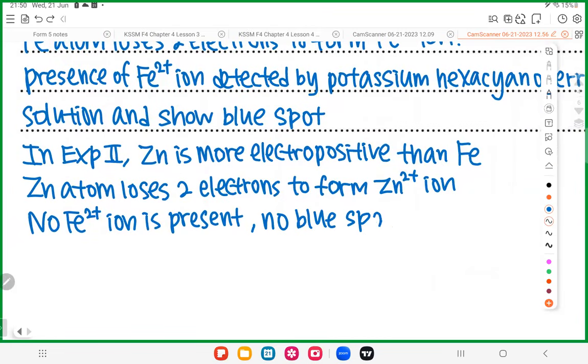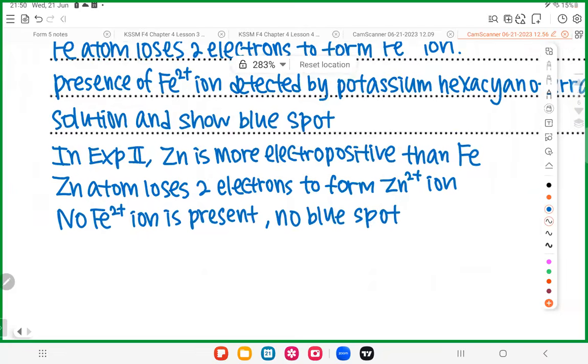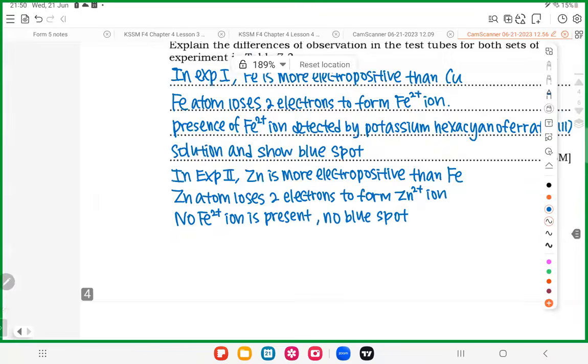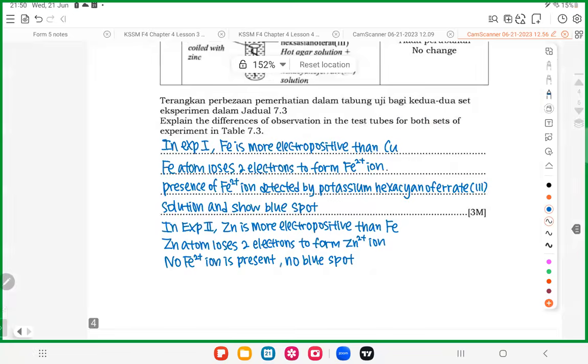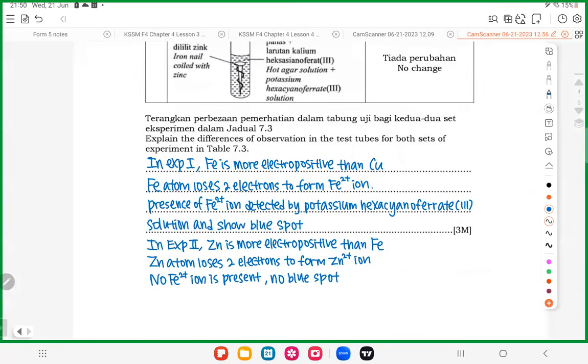Sorry, my bad. Is it okay? That's how you do it. The answer looks lengthy, but it's not hard to write. Actually, I just try my level best to explain as detailed as possible. Simple as that. Okay, so I hope all of you have a good idea of the rusting concept as well as corrosion. It's not very complicated actually.